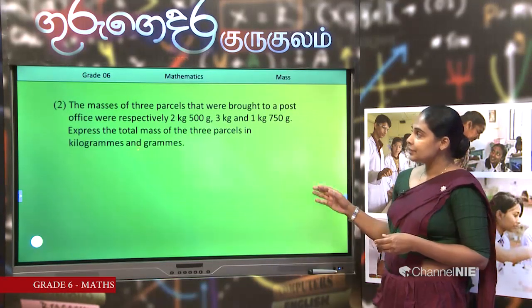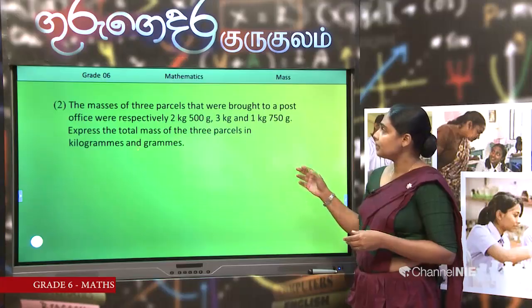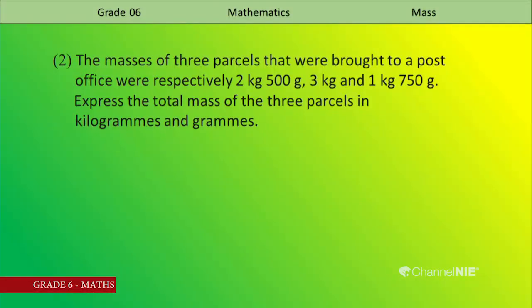The masses of 3 parcels that were brought to a post office were respectively 2 kilograms 500 grams, 3 kilograms, and 1 kilogram 750 grams. Express the total mass of the 3 parcels in kilograms and grams. Why are we adding masses? Look at this question. In day-to-day activities, we have to use addition of masses. Then let's find out the total.